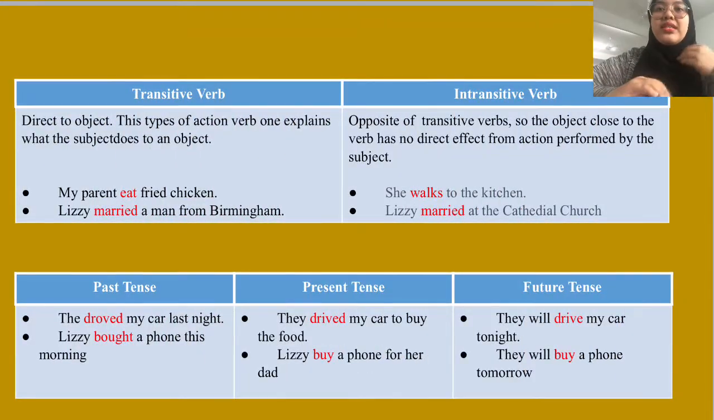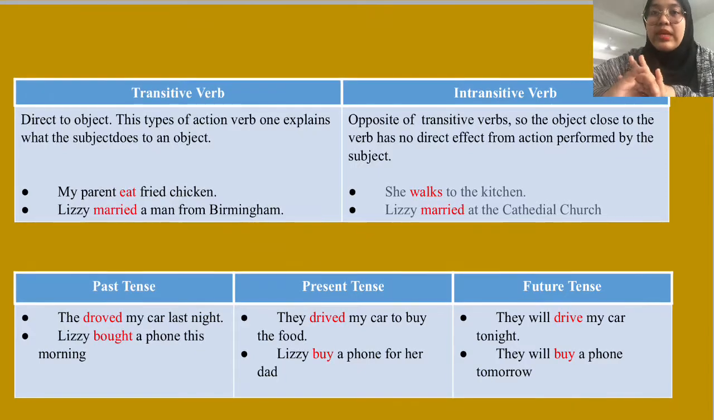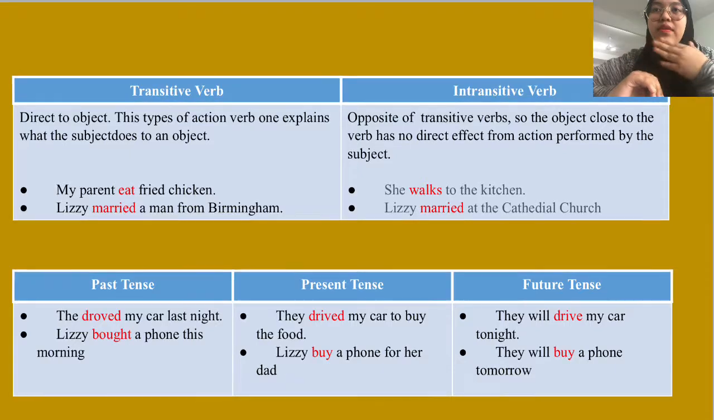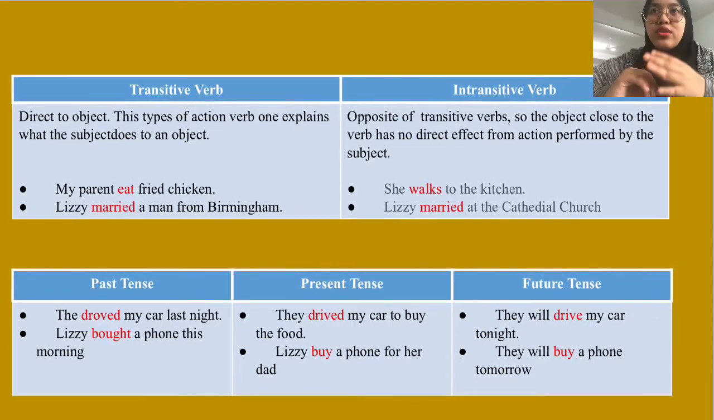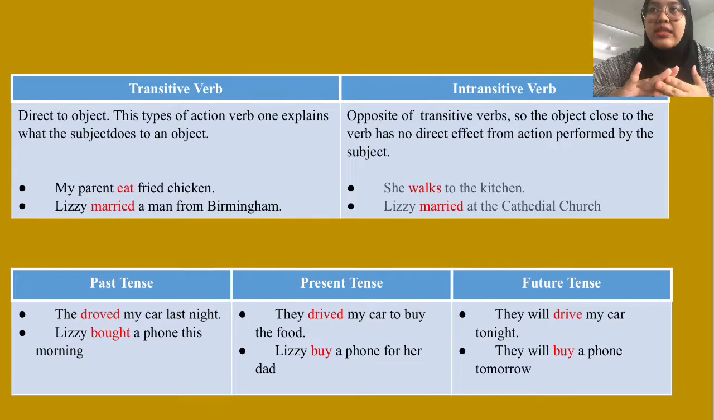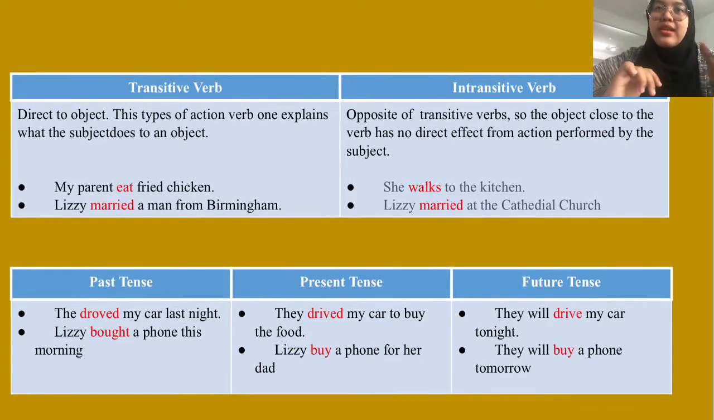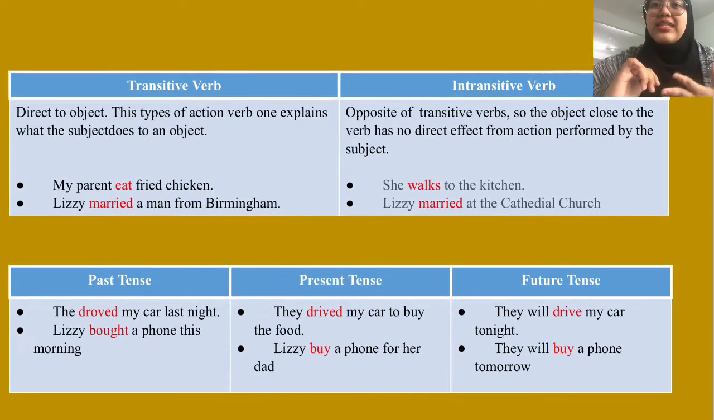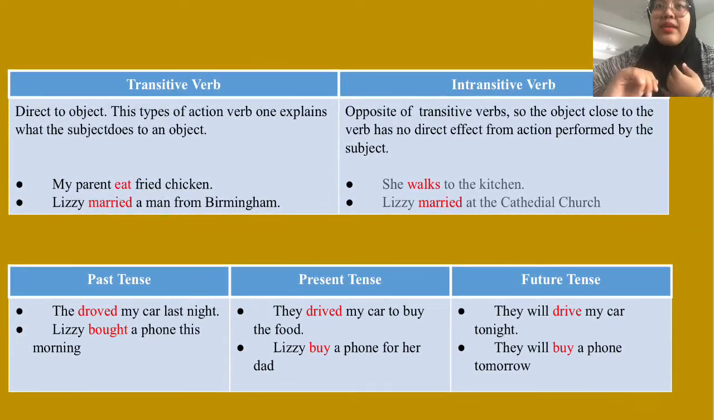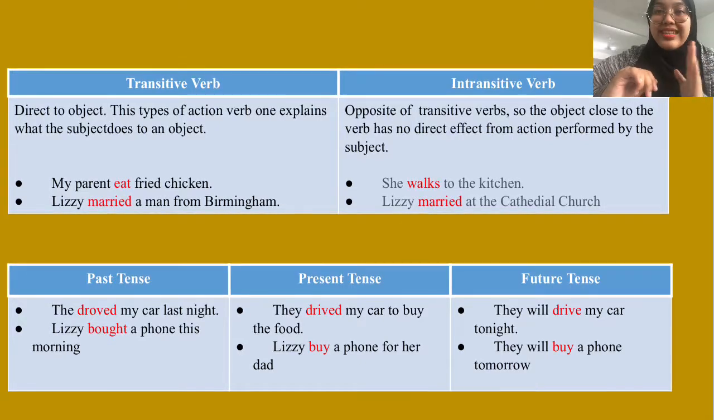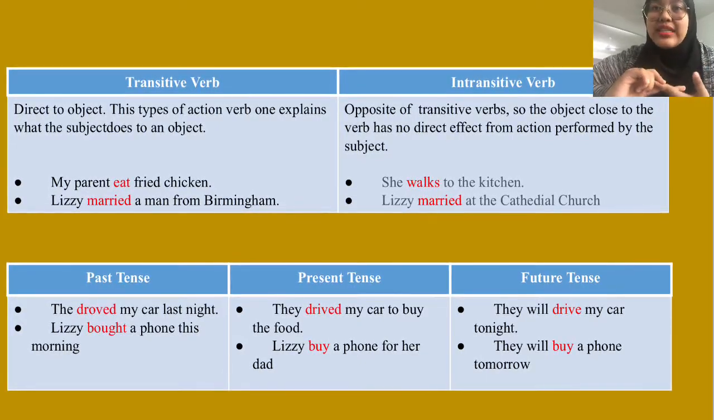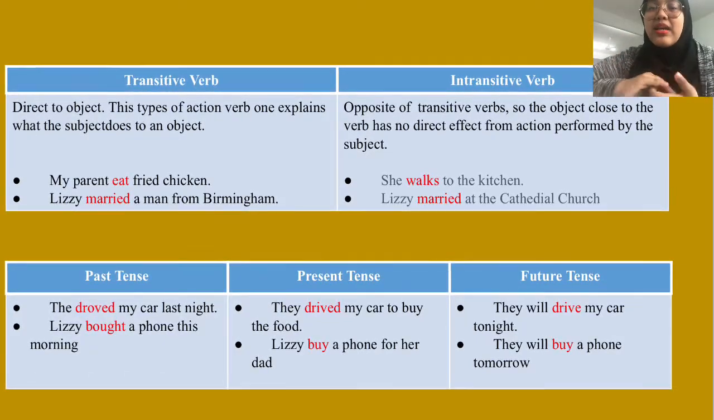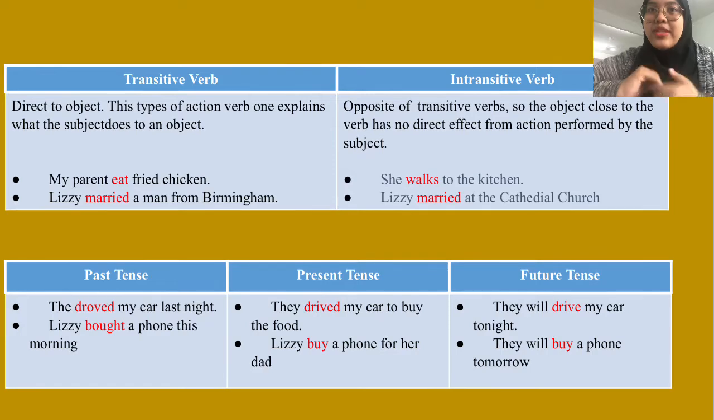Okay, for example, transitive verbs and intransitive verbs. A transitive verb is direct to an object, and an intransitive verb is the opposite of a transitive verb. So the object close to the verb has no direct effect from the action performed by the subject. A transitive verb is a type of action verb that explains what the subject does to an object. For example, transitive verbs: My parents eat a fried chicken, which means the object is a fried chicken. And second, Lizzie married a man from Birmingham. So married